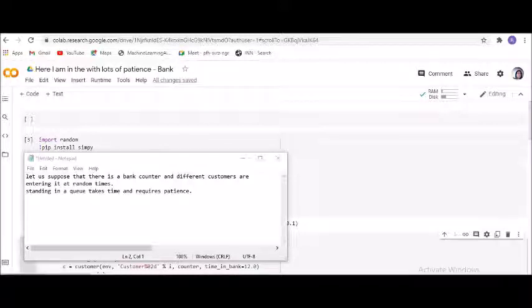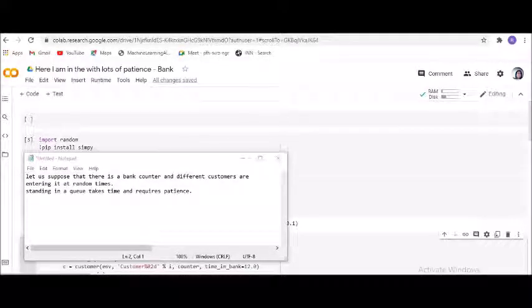Good evening, friends. Keeping the flow of my presentations, now I'm going to present one more simulation, which I really liked, and this is again programmed. The programming language used for the coding is Python. When I was trying to understand it, I said, okay, let me just have a look at it. Now, the scenario is this.